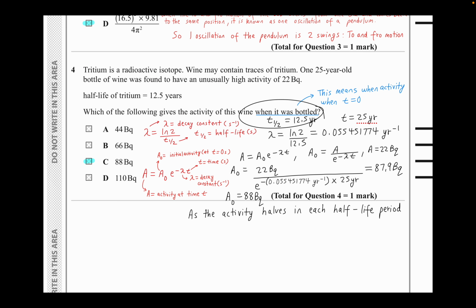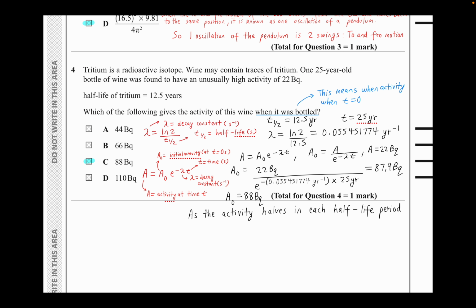Okay, so that's a clue word that's giving you that you have to find the activity when time is 0. Now these are the formulas that you have to use to solve these types of questions. In this formula, you have lambda equivalent to ln2, divided by time, the half-life of the isotope.